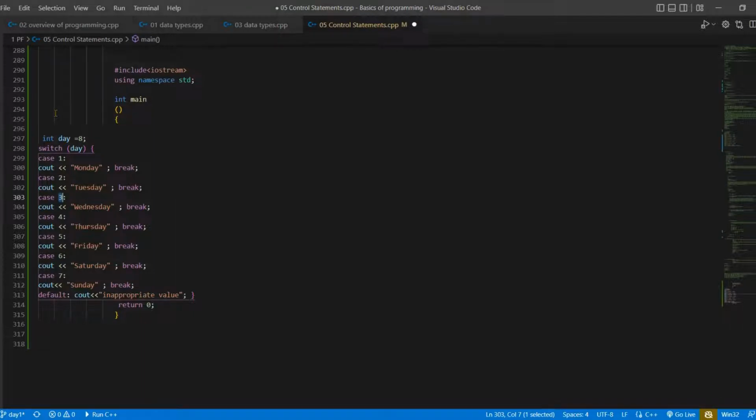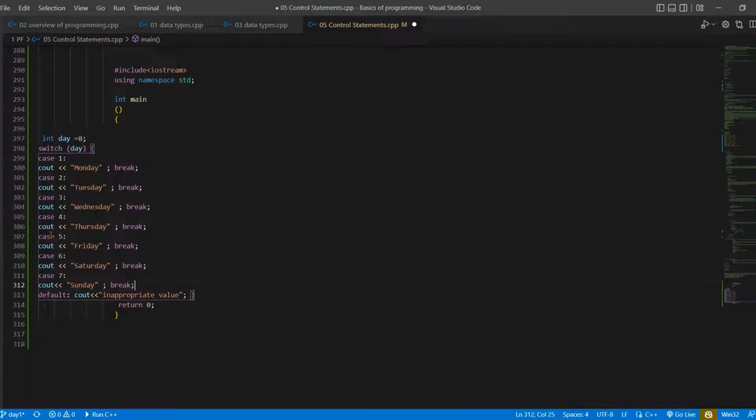Now day contains 8, so it comes to case 1, finds 1, and it is not matching the expression, so it will skip this statement. It comes to the second case, where the value is 2, not matching, so it skips this and continues. Case 7 is also not matching the expression, so it skips that too.